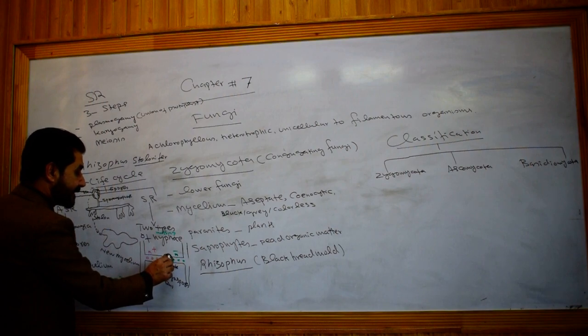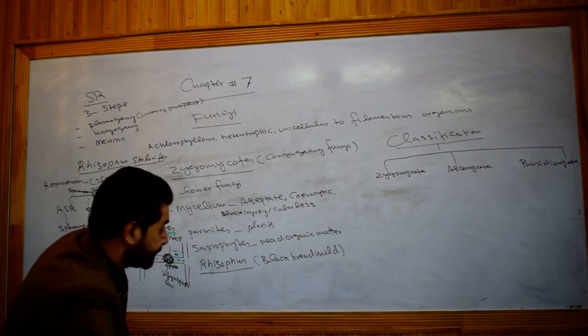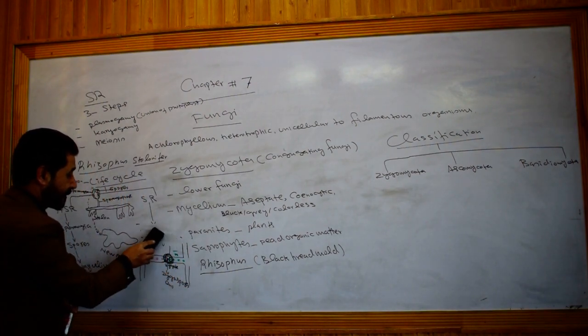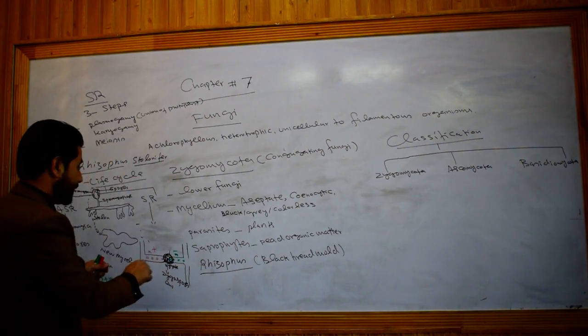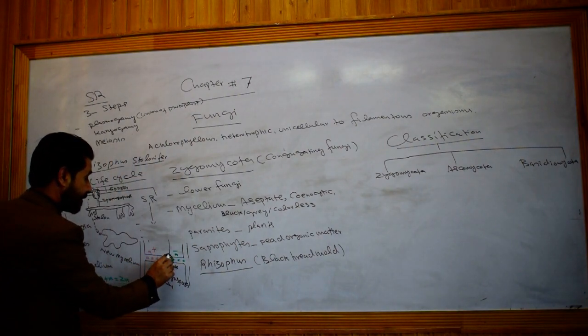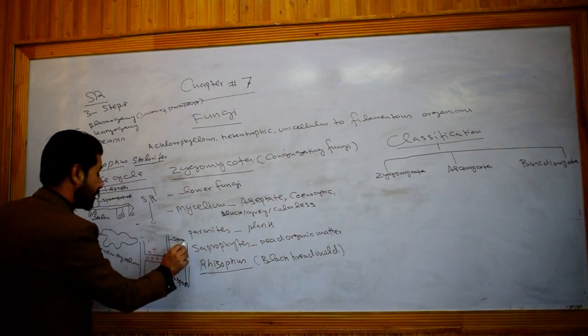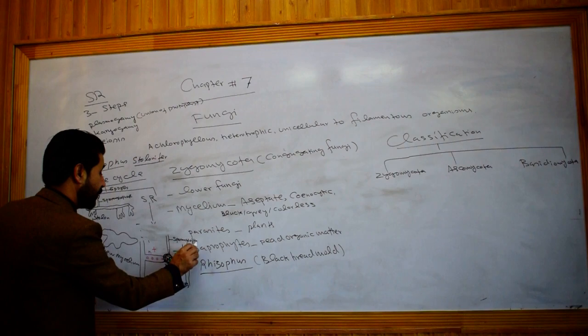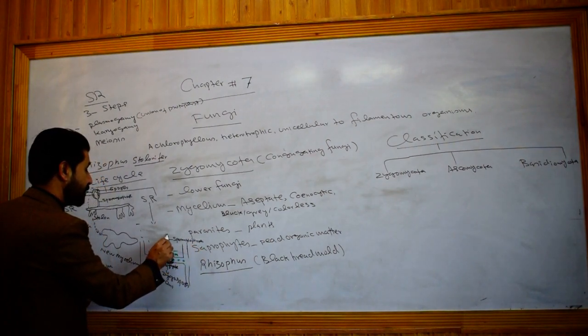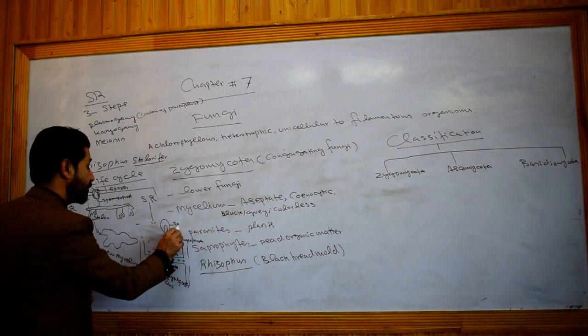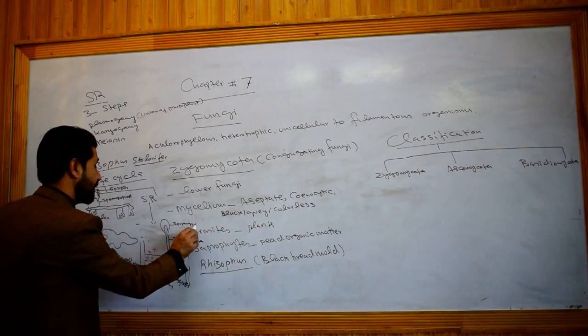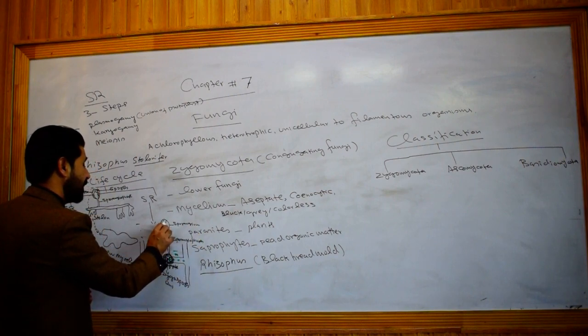It will germinate to produce what? An erect branch that is called sporangiophore. Sporangiophore, an erect branch. Then the sporangiophore will produce a globose structure at its tip that is called sporangium. Inside the sporangium, many spores will be produced.